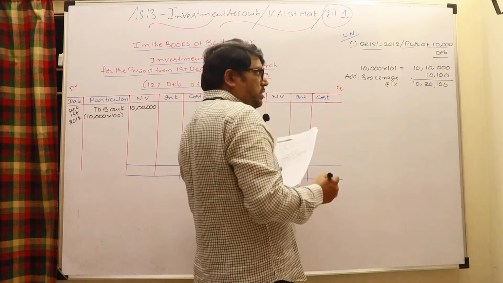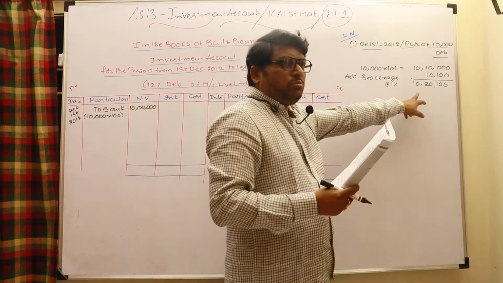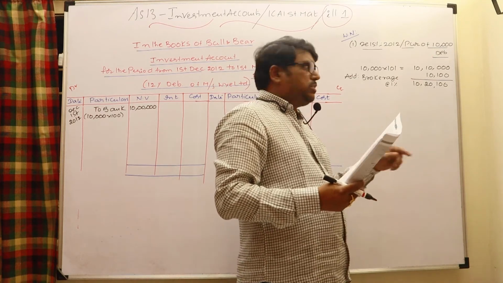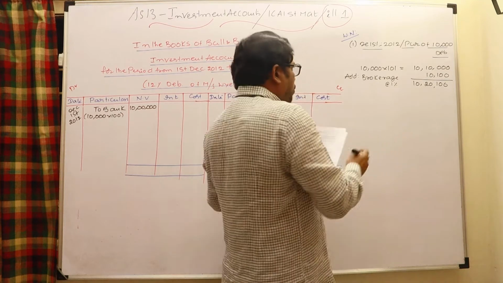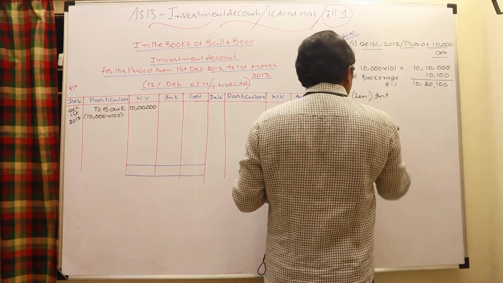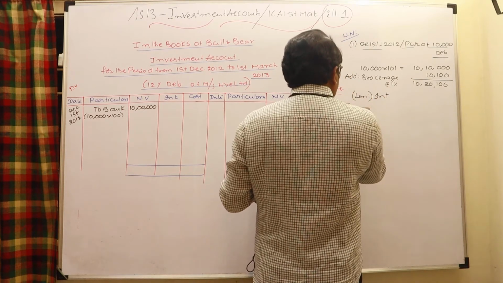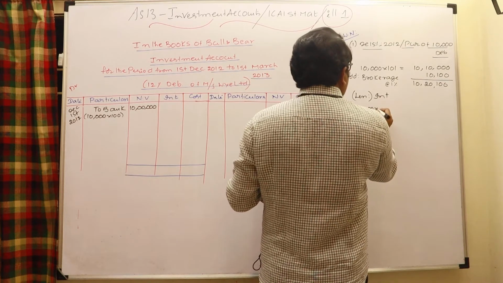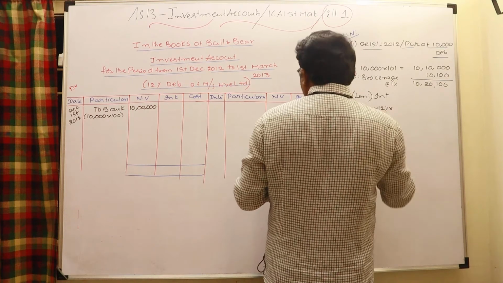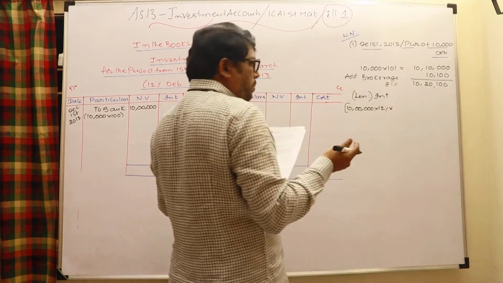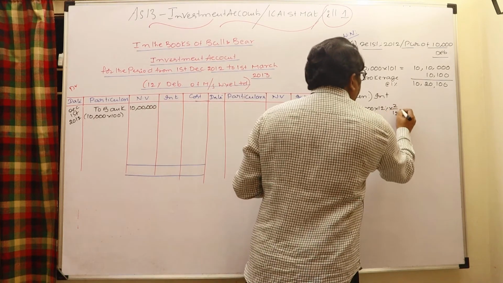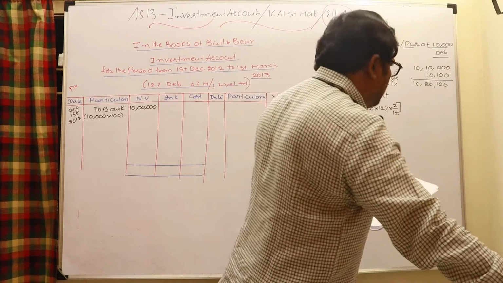But if it is said ex interest, this is only paid towards the cost of debentures, and interest is to be paid separately. Here it is mentioned cum interest, which means it includes an element of interest also. Therefore, interest is to be calculated and deducted. Less interest. Interest, I said, is always calculated on face value: 10 lakhs into the percentage, 12%, into how many months? Earlier interest was paid on September 30th. October, November, that is the first 2 months: 2 by 12.